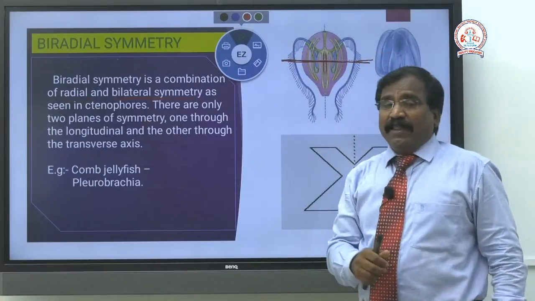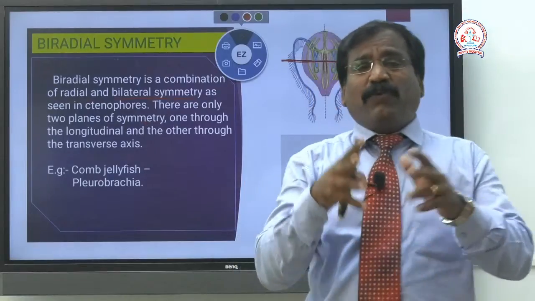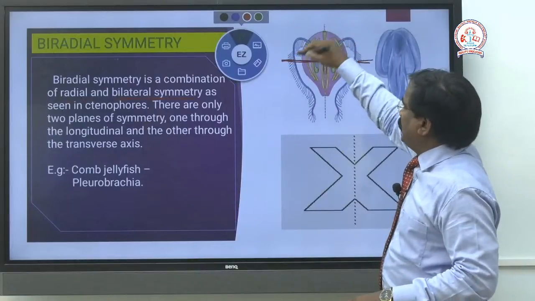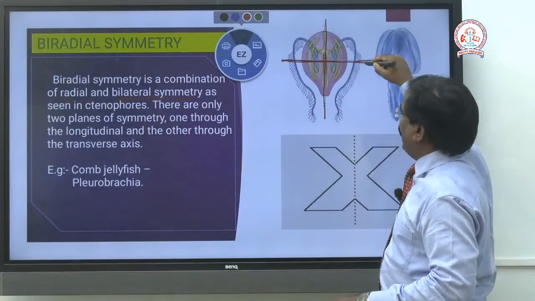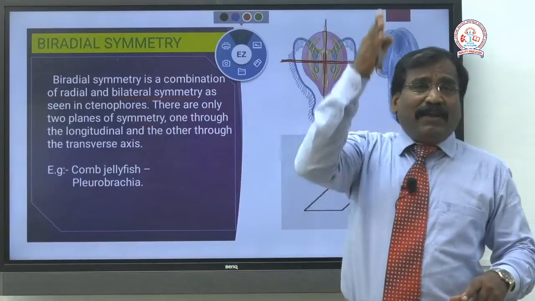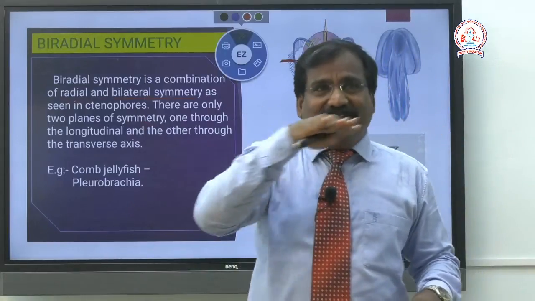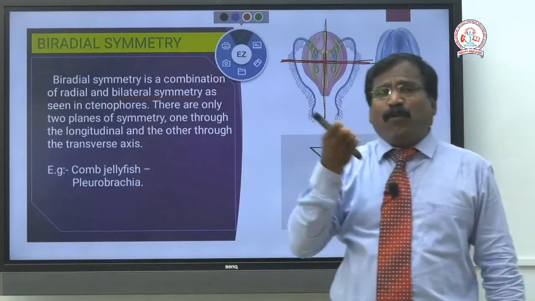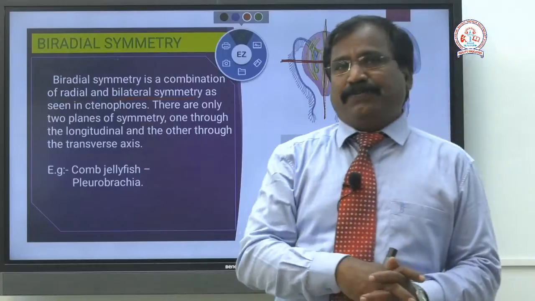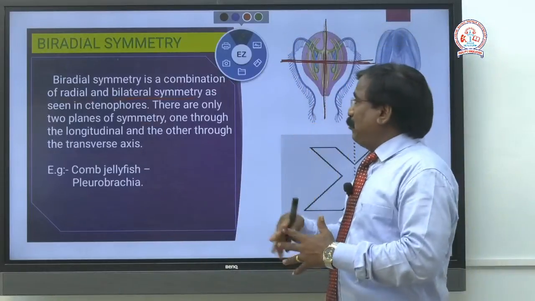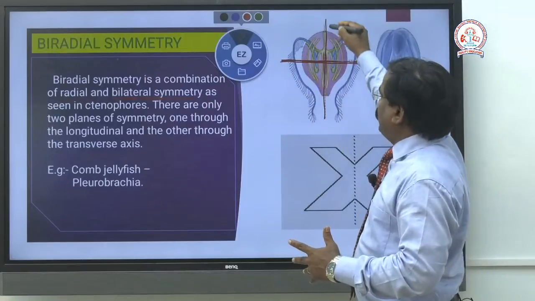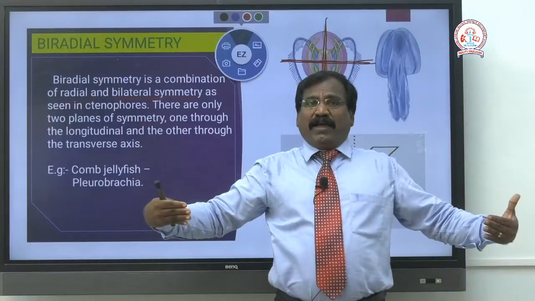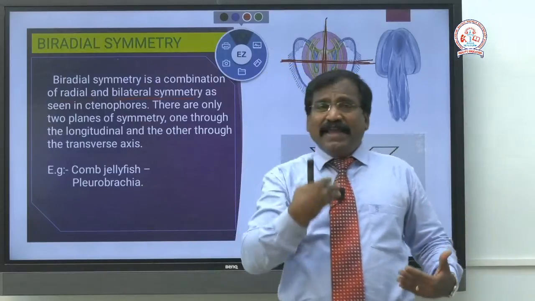This organism can be divided into 2 halves, one by longitudinal division and the other by transverse division. In both planes we can get 2 identical halves. That's why I said it is a combination of radial and bilateral. If in this plane we can get 2 identical halves, that is bilateral, the lateral side.